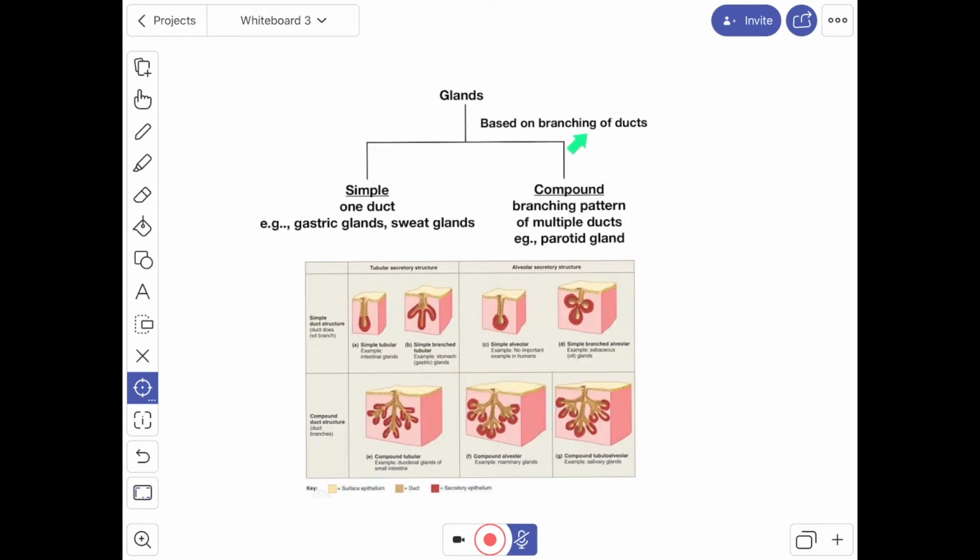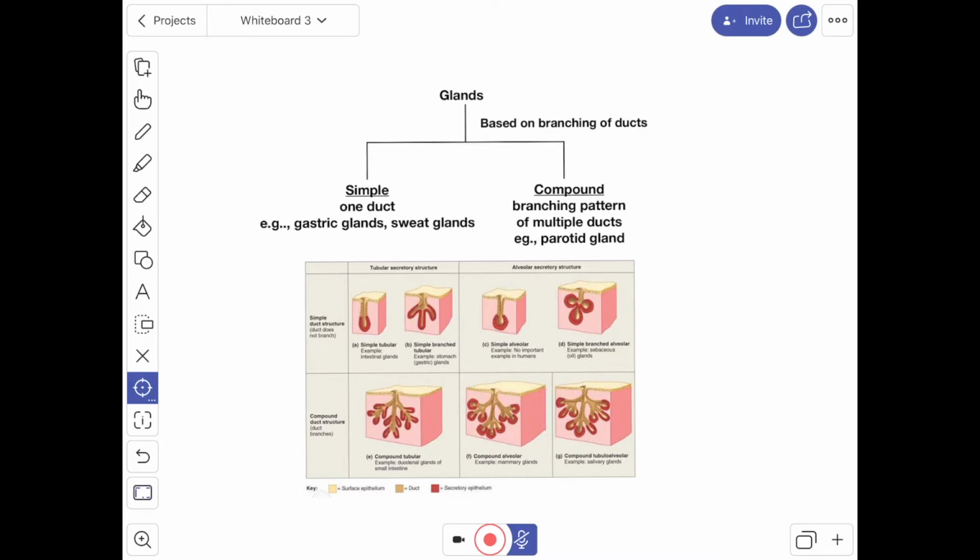Based on the branching pattern of the duct, the glands can be classified as simple and compound. In simple glands, all the secretory cells of the exocrine gland discharge into one duct. Examples are gastric glands and sweat glands. In compound glands, there are a number of groups of secretory cells, each group discharging into one duct, and these ducts unite to form a larger duct that ultimately drains onto the epithelial surface. Such a gland is known as a compound gland.